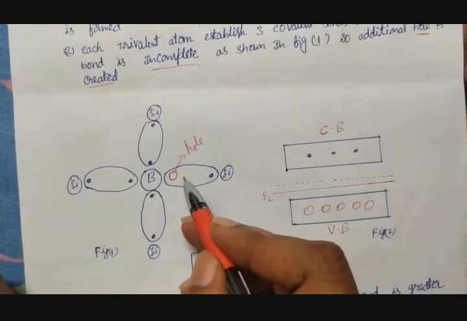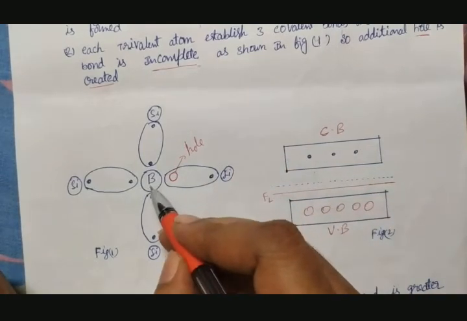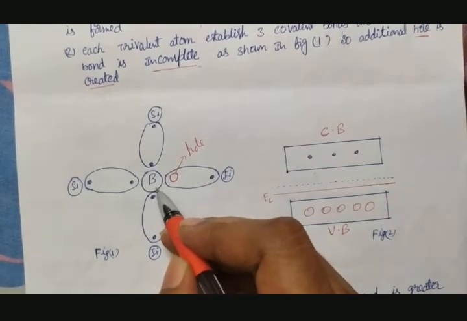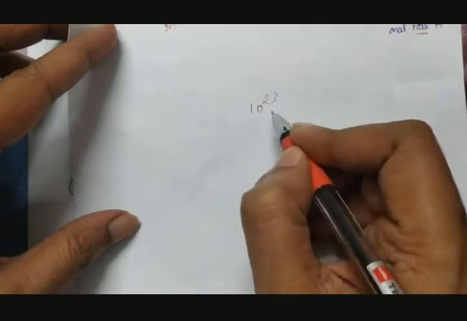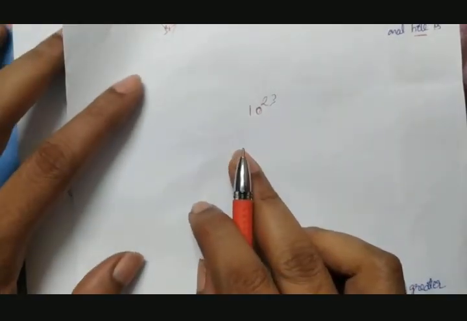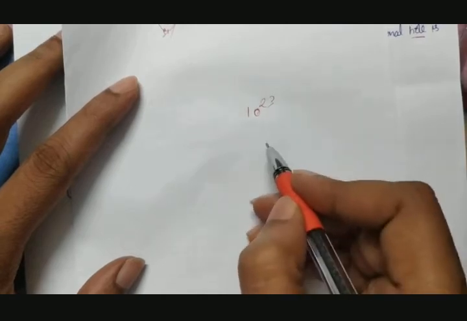Suppose for every 10^8 atoms, even 1 impurity atom is added. For example, 1 mole means nearly 10^23 atoms, actually the Avogadro number 6.023 × 10^23, and leaving that fraction, we take 10^23.